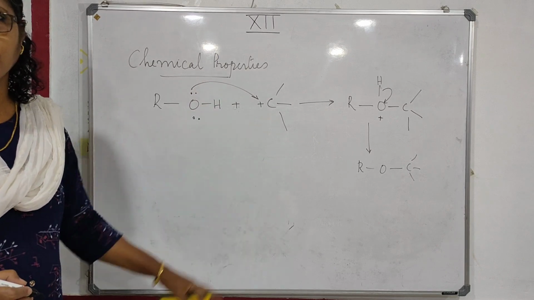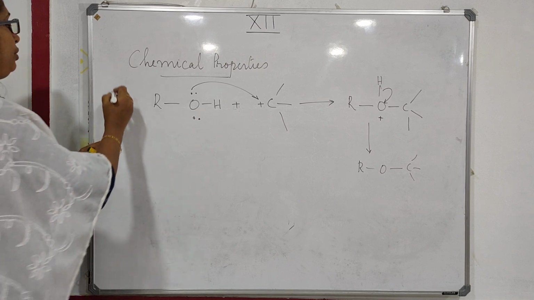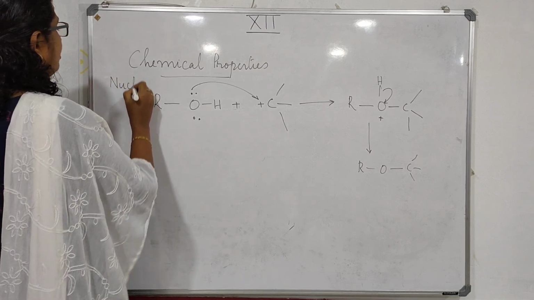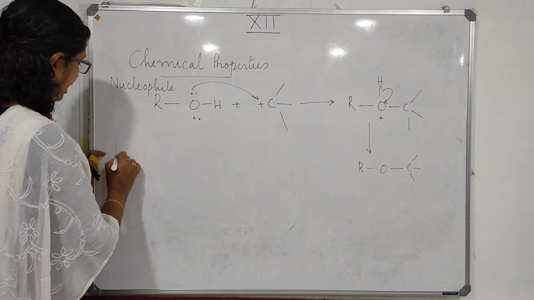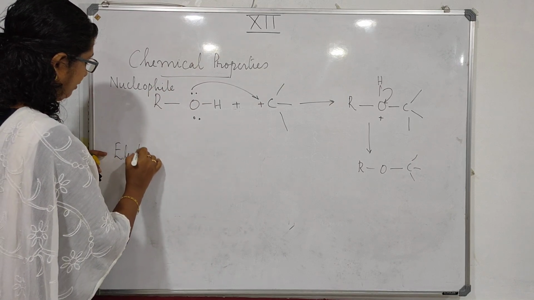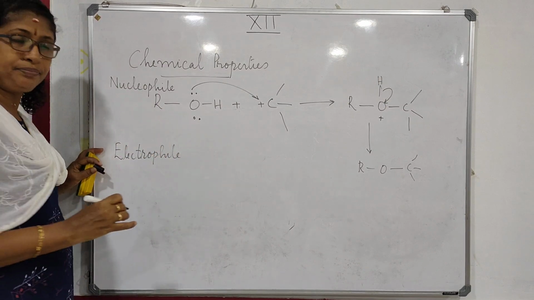It is giving electrons, an electron-rich entity, so the alcohol molecule is acting as a nucleophile. Then it can also act as an electrophile.